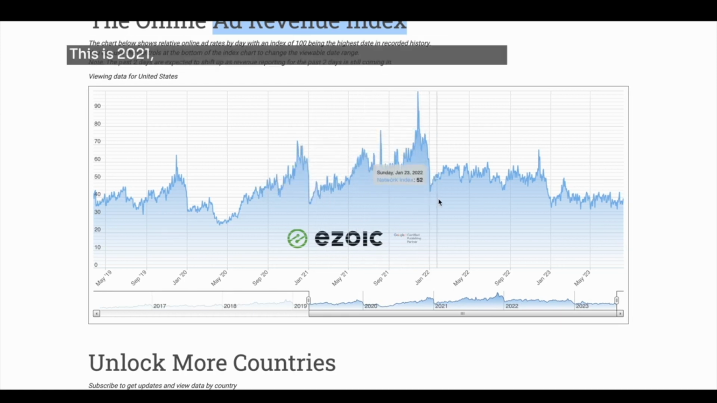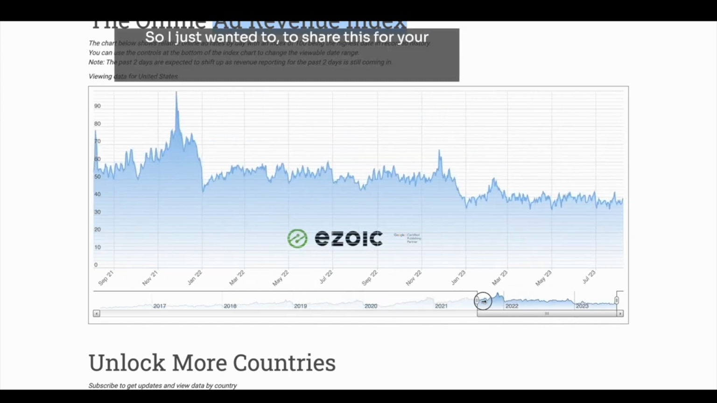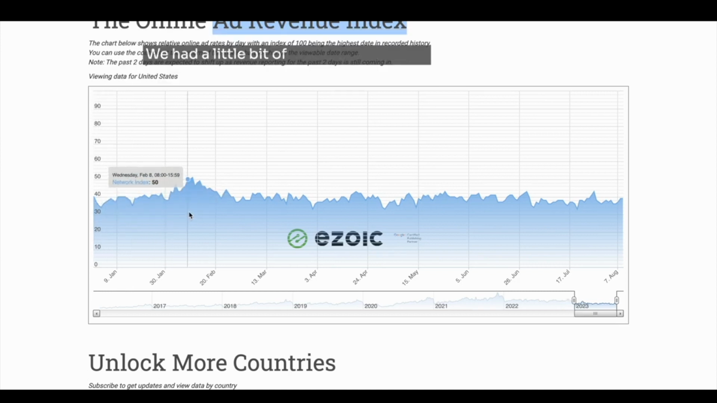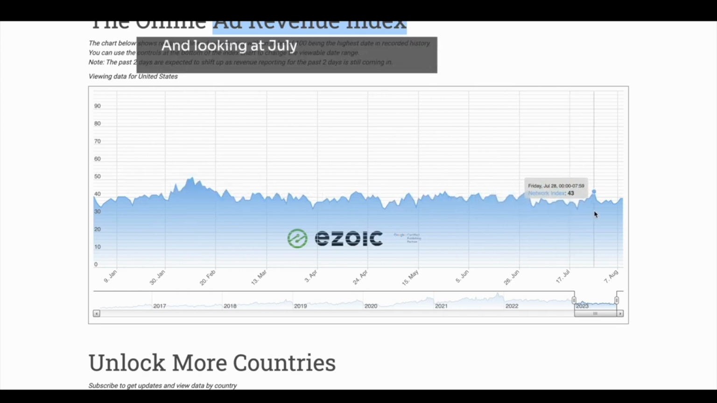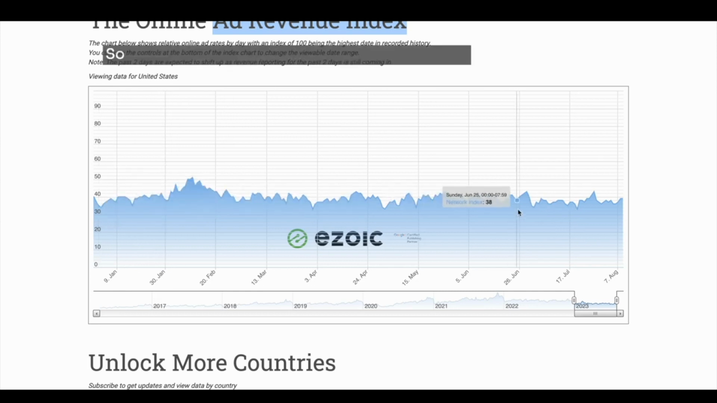This is 2021, 2022, and 2023 so far has been exceptionally flat. I just wanted to share this for your understanding of how you're getting on with your own websites. Starting in January, we had a little bit of a boost in February, but as you can see, it's been pretty flat. And looking at July specifically, we haven't really had any good results there. 33 is the lowest point now. That could be the lowest point for the year. So this is a good representation of my earnings really.